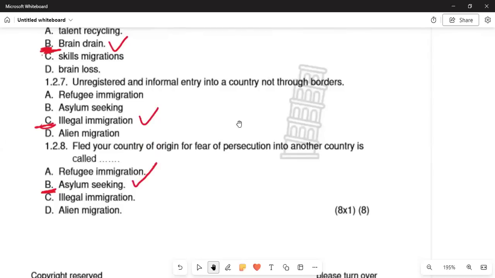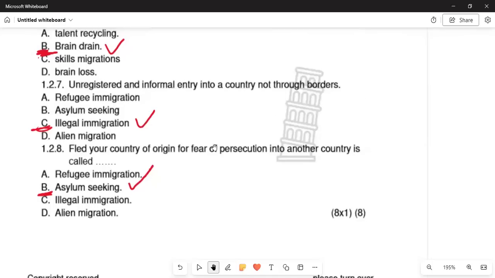And then if we are moving on, in 1.2.7, unregistered and informal entry into a country, not through borders. So if you are coming from another country to South Africa, but you are coming in unregistered, we are saying that this is illegal immigration by crossing the borders of the other country without the knowledge and permission, having fled your country of origin for fear of persecution into another country. So that is number B. Then you get your mark there.